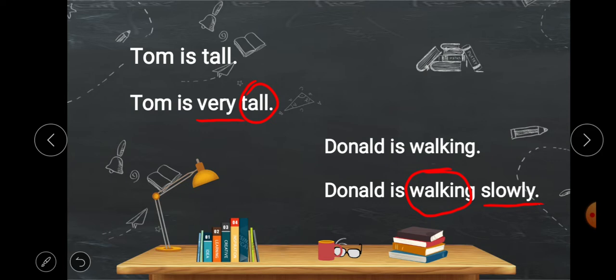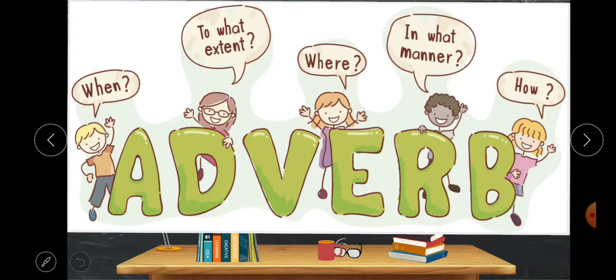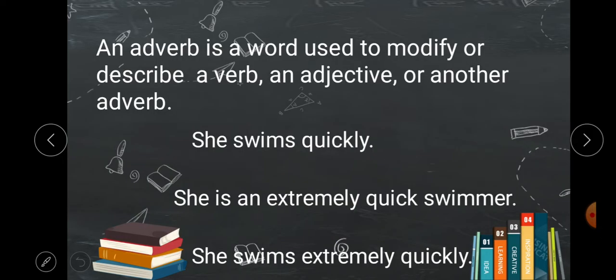So these words which describe a verb or adjective, these are called adverbs. Today our topic is adverb. And adverbs answer the questions when, to what extent, or how much, where, in what manner, and how. Let's see this. Yes, here is the definition of adverb. An adverb is a word used to modify or describe a verb, an adjective, or another adverb.